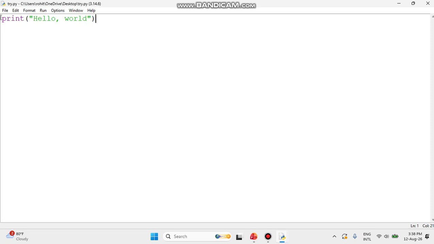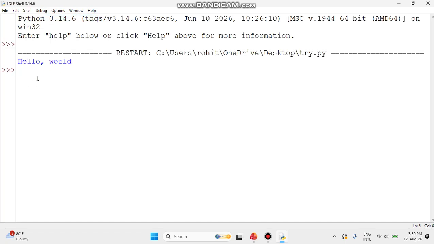When you have written the print statement, hello world, we just need to come over here to the tabs, one, two, three, four. The fourth tab we have is called Run. Just click Run, and then click Run Module. Or you can use the shortcut key from your keyboard, F5. You can use whichever is better for you. So I'm going to click over here. When I click, you can see my output appears in the shell, not in my file.